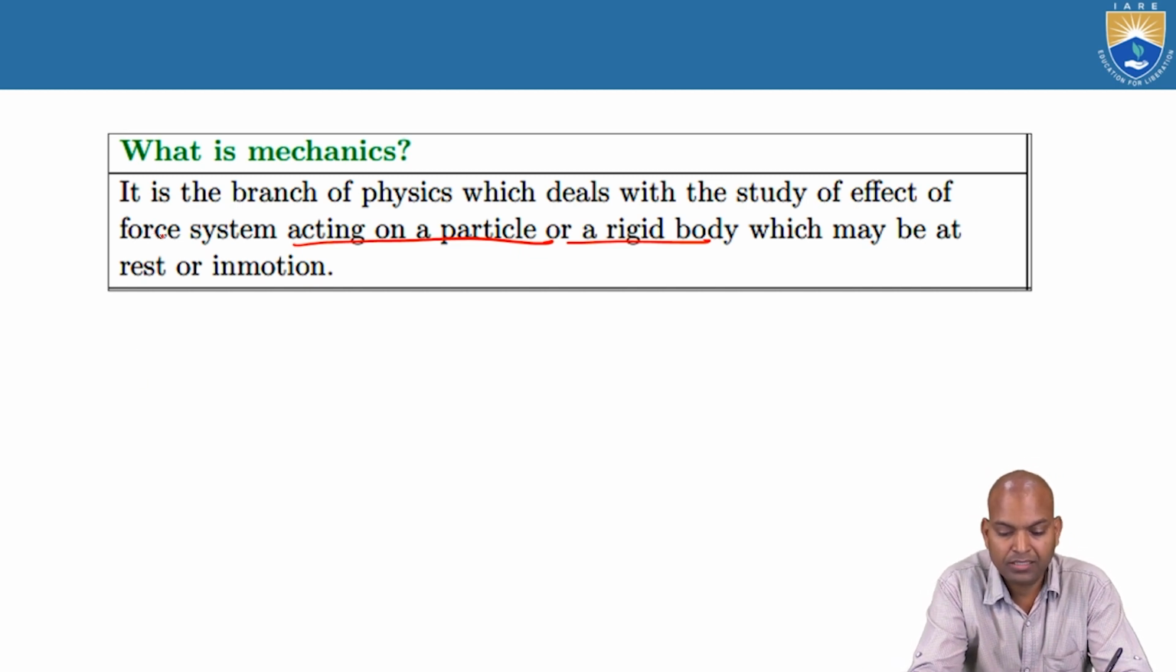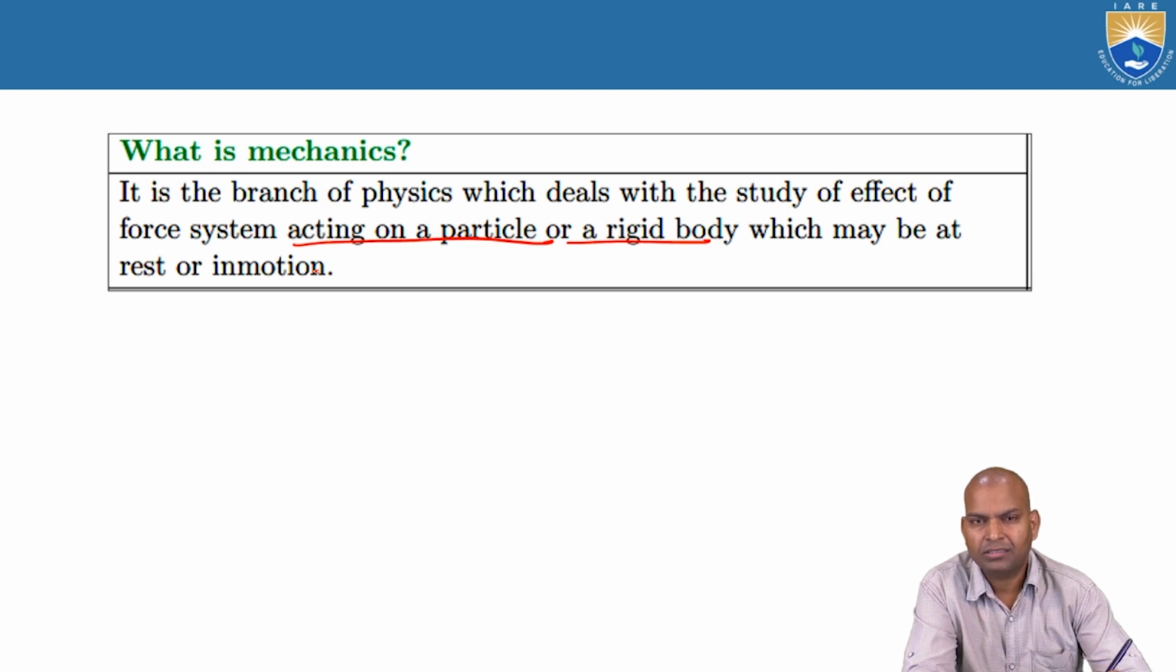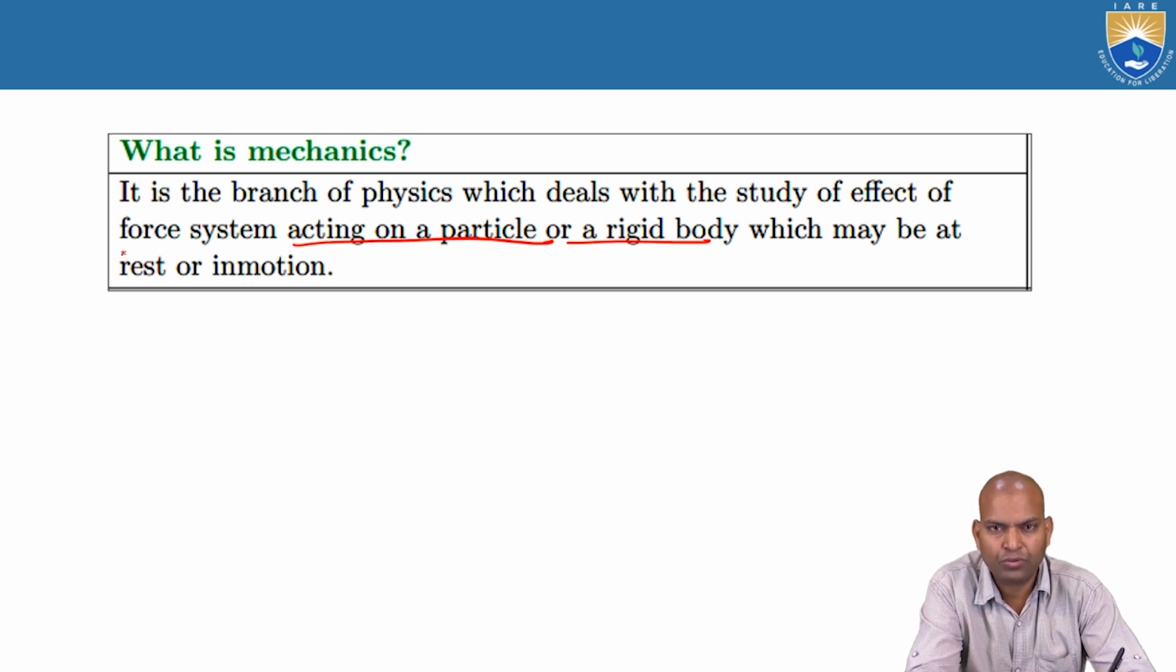Now here, in the branch of physics, we explain the force system, the effect of the force on a particle or on a rigid body. Rigid body means when a load is applied on the body, the distance between the particles remains the same, unchanged. The effect of the force is going to be studied in this course, and that is known as mechanics, which may be at rest.